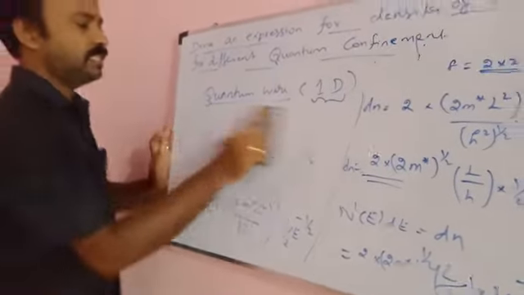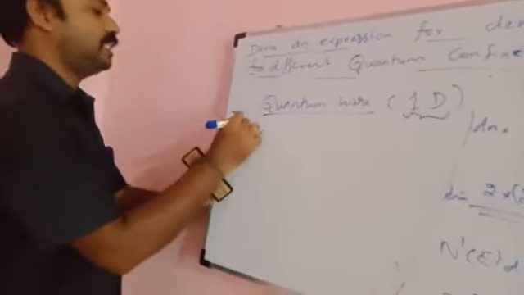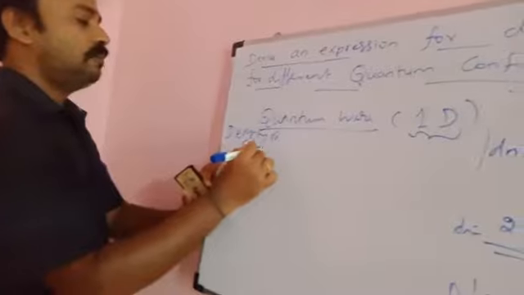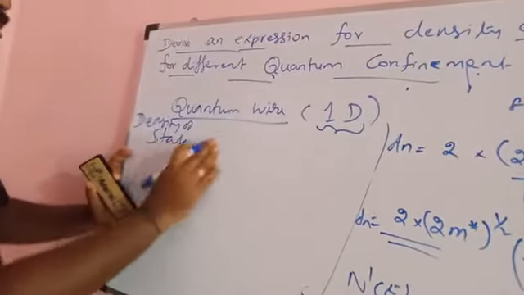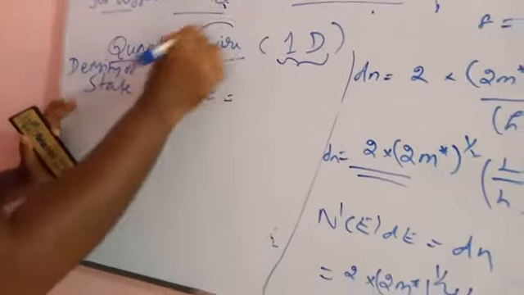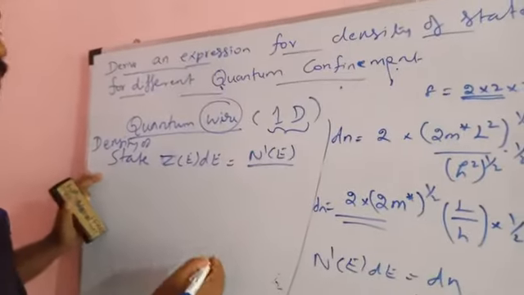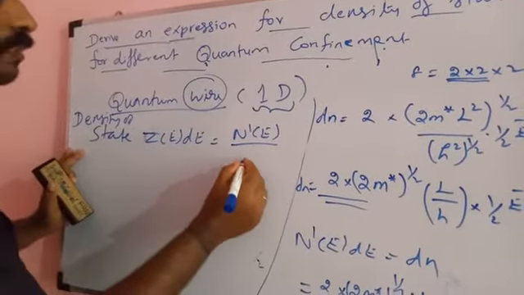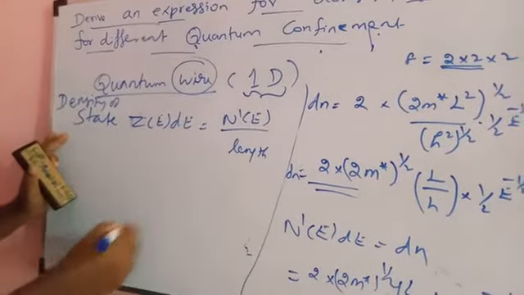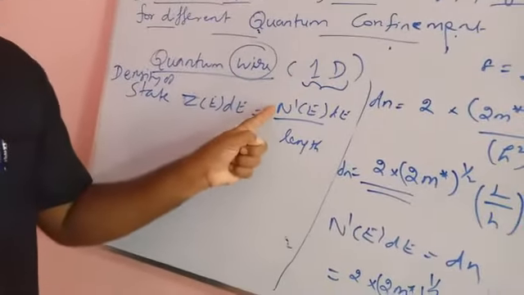So density of state is going to be found out, that is Z of E dE in case of quantum wire, that is n prime of E divided by length. What is the meaning of this? Density of state in case of a one-dimensional wire is the number of energy states per unit length.